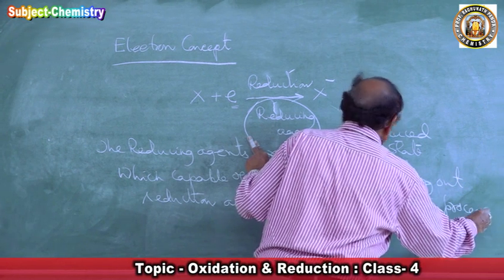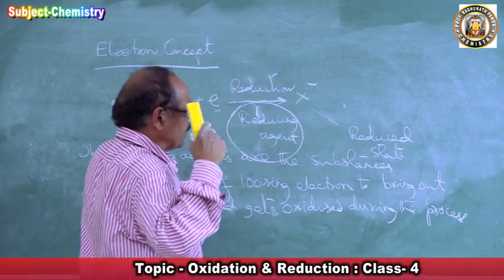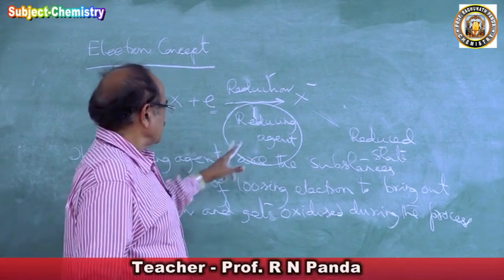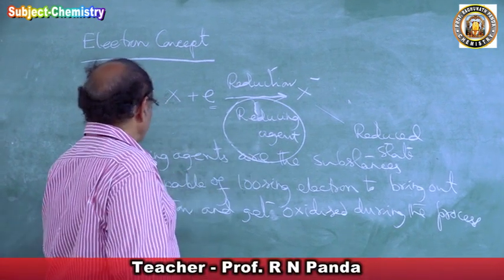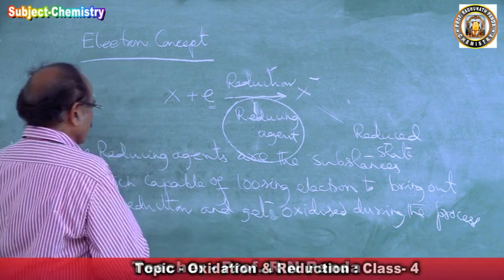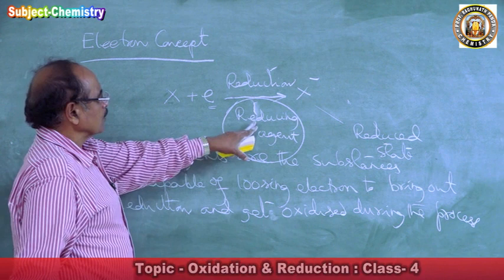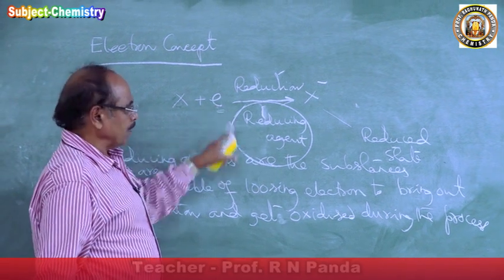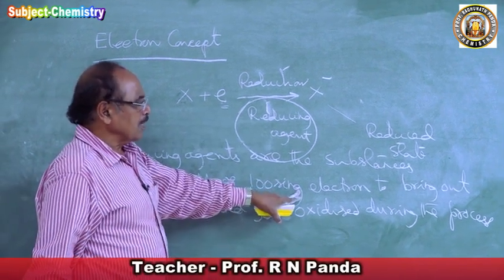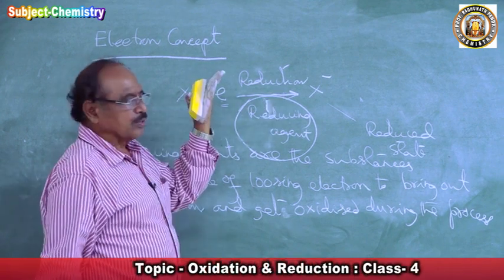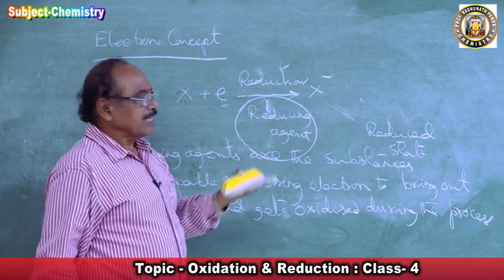I wrote the reduction, and from there I got that reducing agents are the substances which are capable of losing electron.